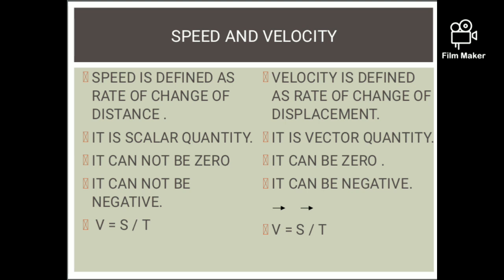So two variables are there, one is the initial velocity and the other is the final velocity. When we add them and divide by 2, it makes our average velocity.